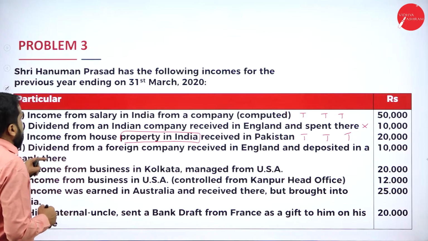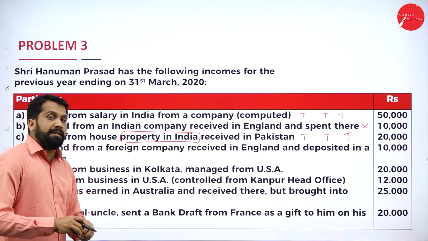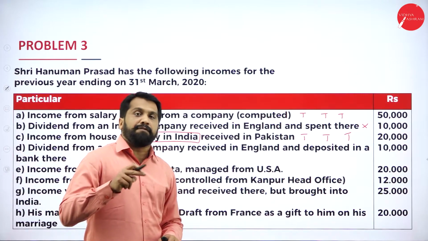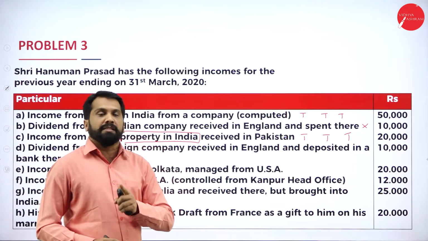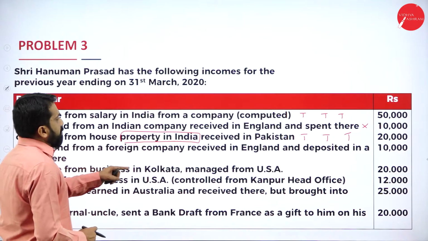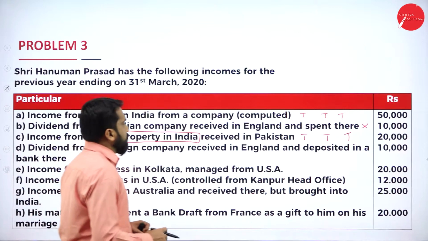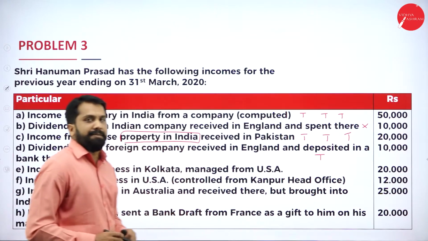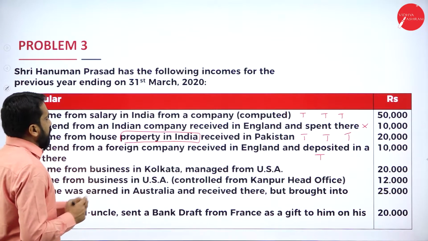Next, dividend from foreign company. If it is an Indian company, exempt for all three. If it is a foreign company, it is taxable for only one person. Now, foreign company dividend received in England and deposited in bank there. So, for only one person, it is taxable. Next, income from business in Kolkata.